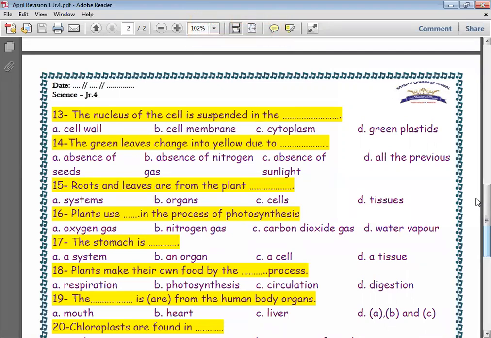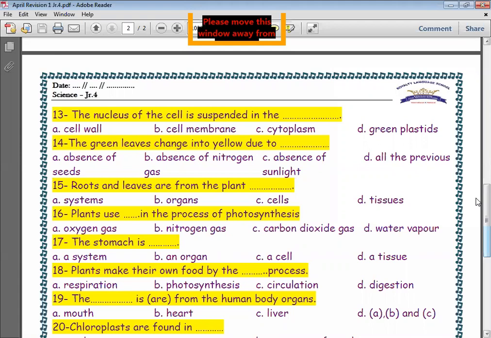Which part is responsible for taking water and minerals? Root, excellent, and the root gives them to the stem and leaf. The photosynthesis process happens in the green parts in leaves.